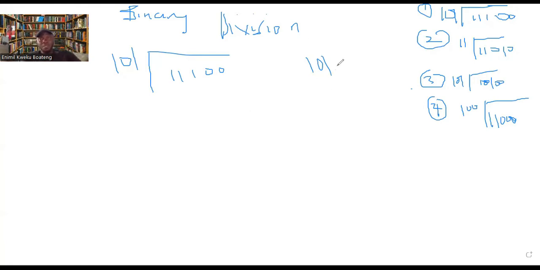So 101 in decimal is 5. How is it 5? Now, this place will give us 1, this will give us 2, and this will give us 4. And 4 plus 1 is 5. So it means that this is 5. Now you ask yourself, will 5 go into 1, this particular one? No, 5 will not go into 1. Then you add this 1 to this. Now this has become 11. But in decimal, it is 3.